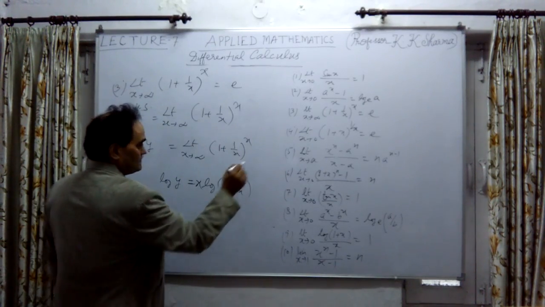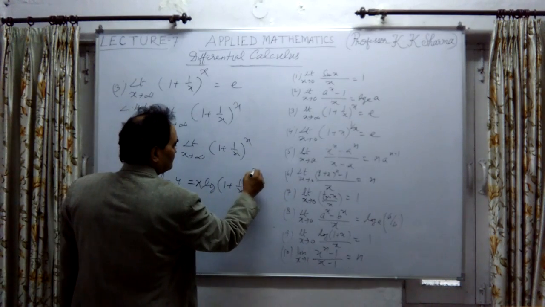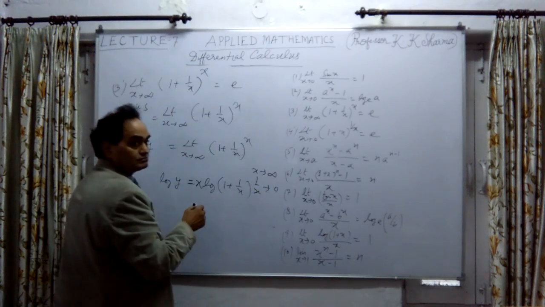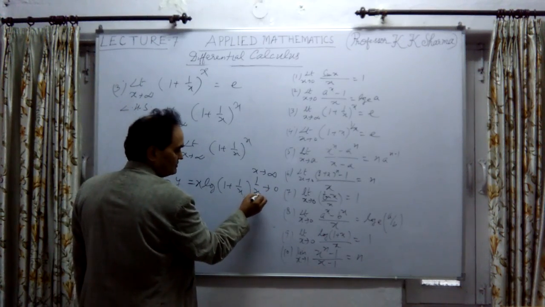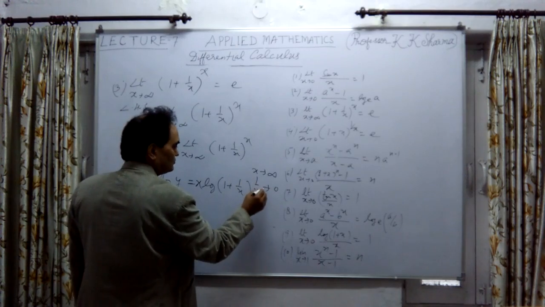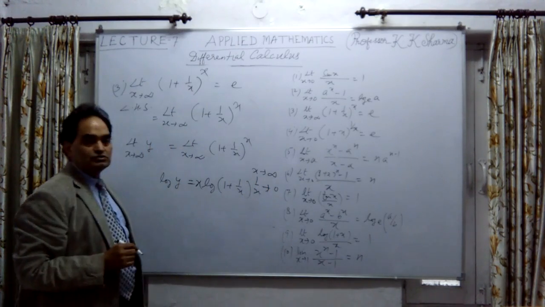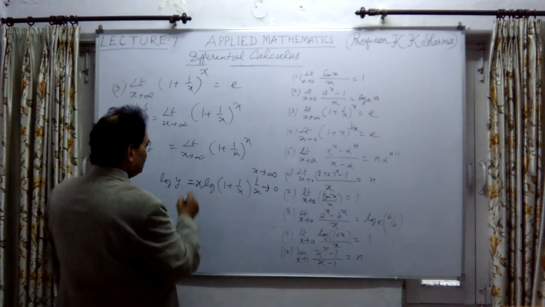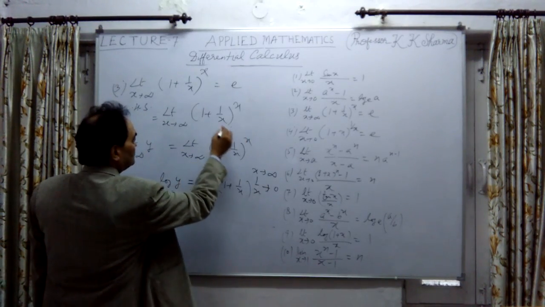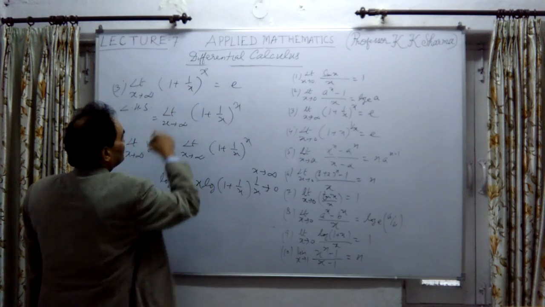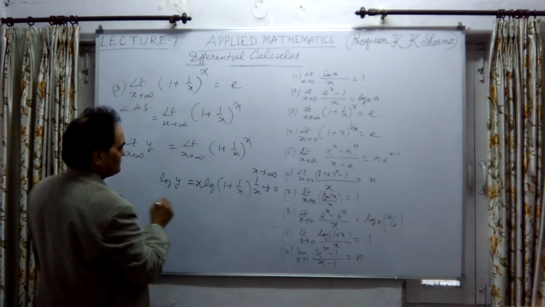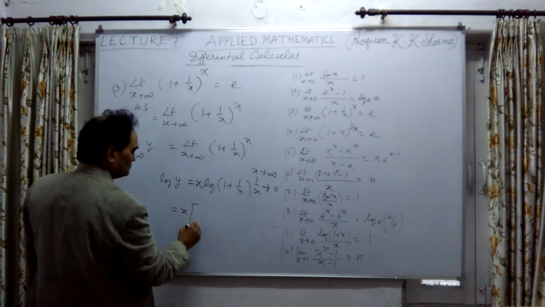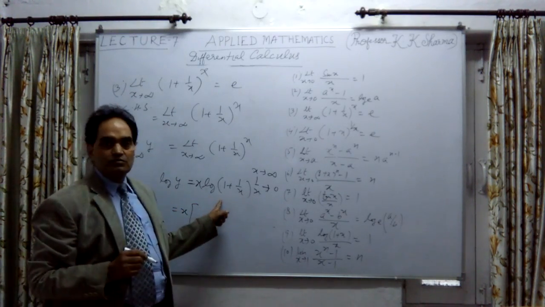If x tends to infinity, naturally 1 upon x tends to 0. If I write x log of this, 1 plus 1 upon x whole power x, this will be x into, now what is the expression of log of x?